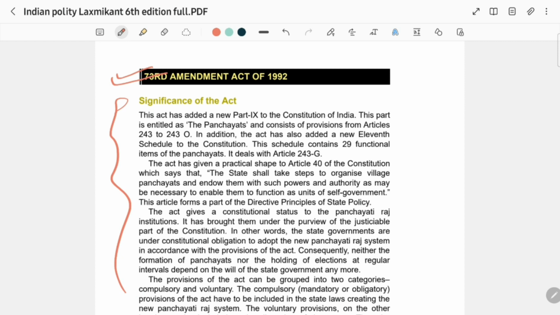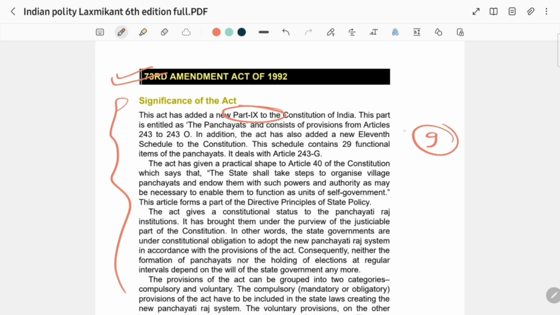Going into the basic introduction part, first of all I want to tell you about the significance of this Act. Here you have to remember some facts. The first fact is that this Act added a new part to the Constitution, that is Part 9.